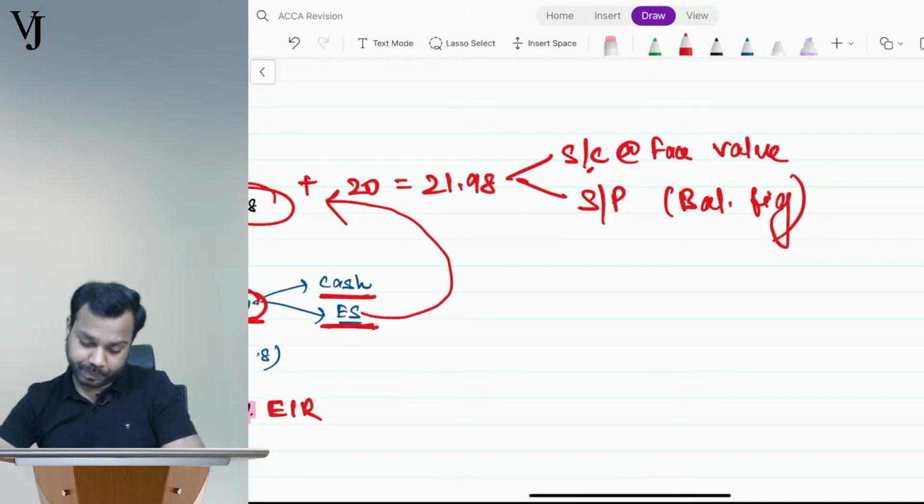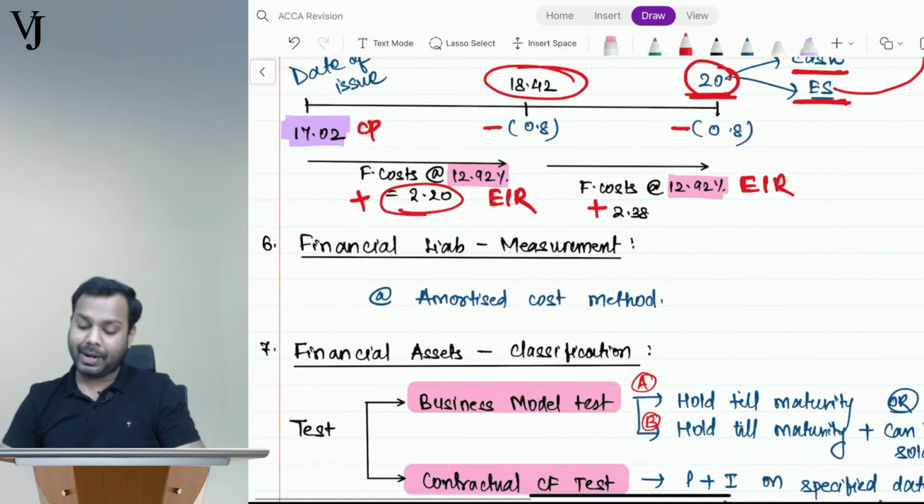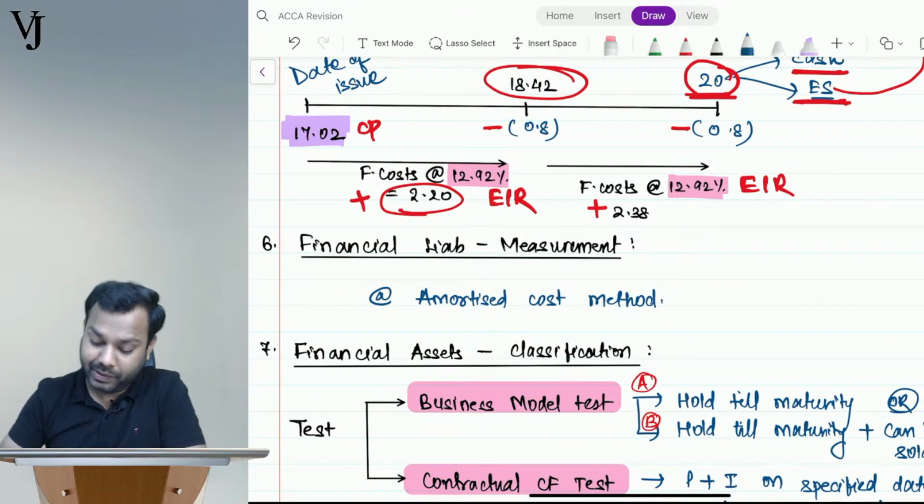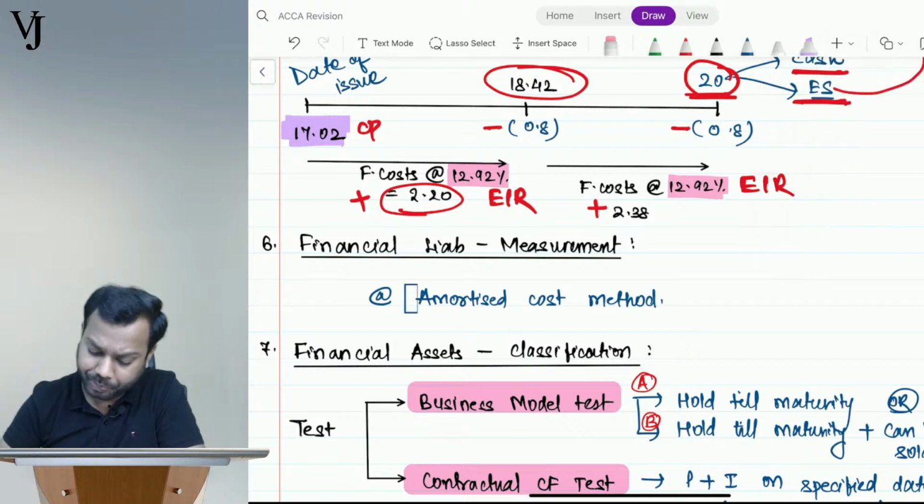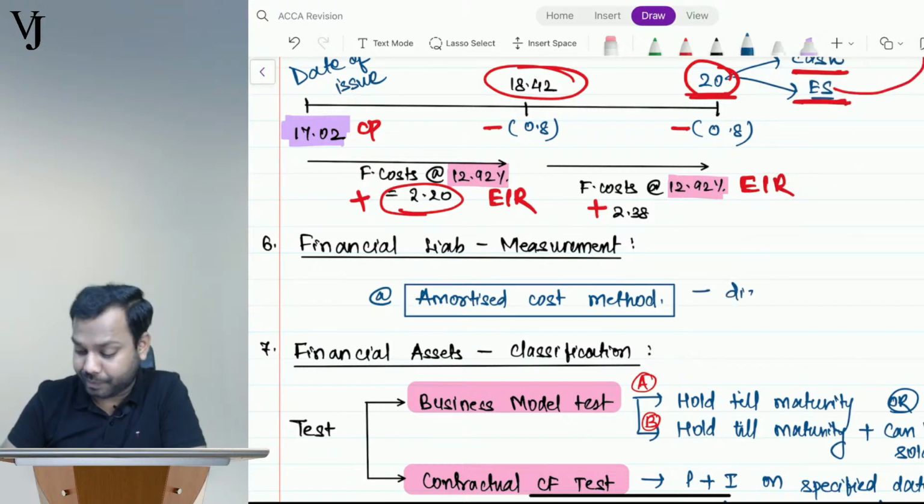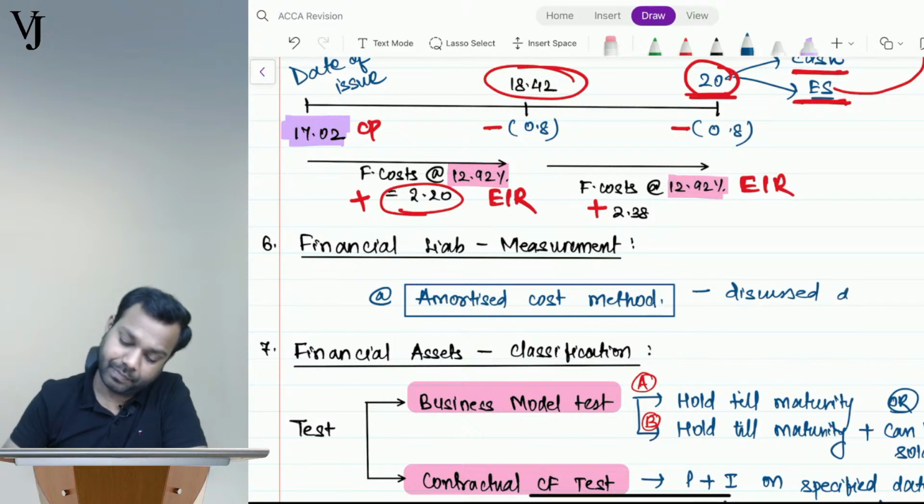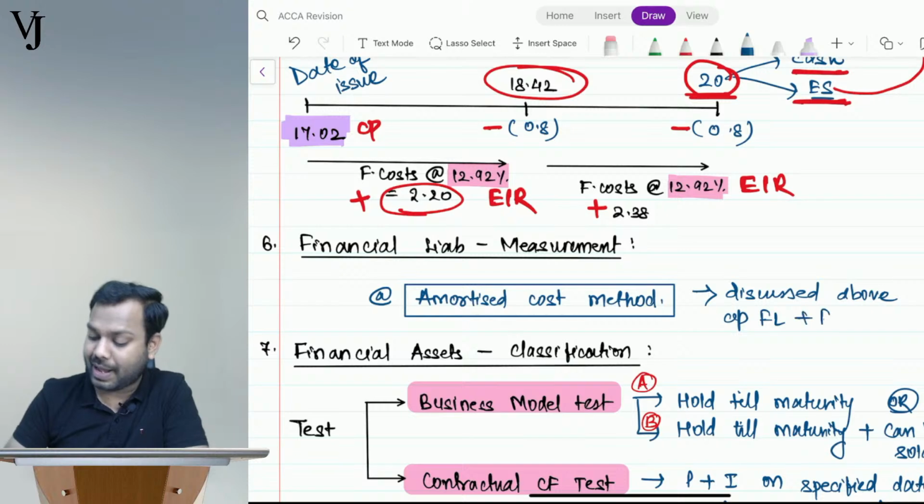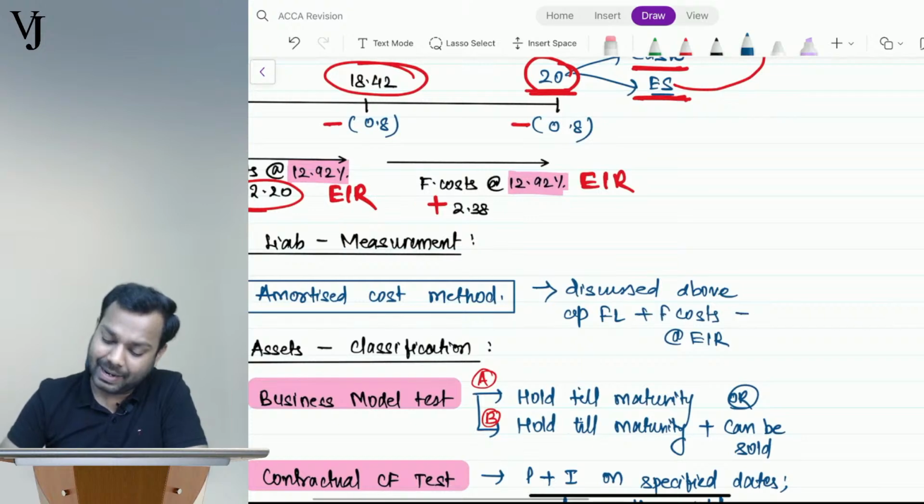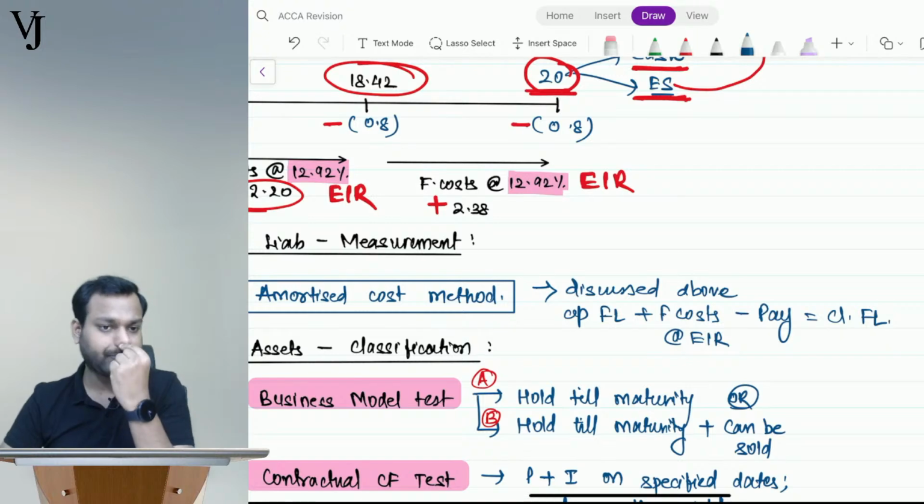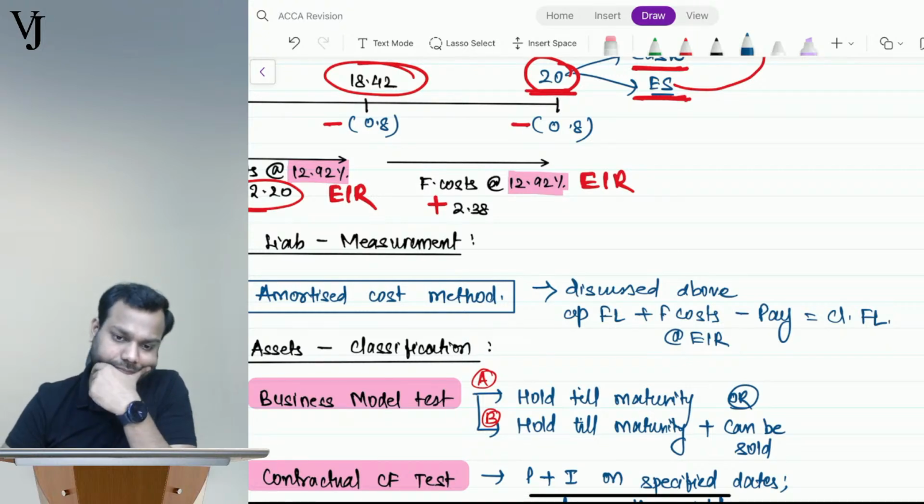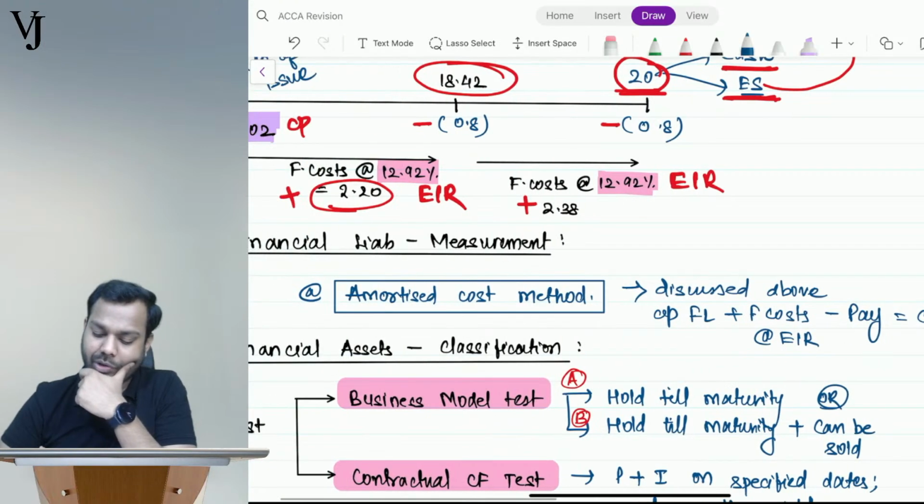Financial liability measurement is at the amortized cost method. Now comes the question, what is the amortized cost method? As discussed above, it is opening financial liability plus finance costs at effective interest rate minus payments, which equals closing financial liability. Is it clear, everyone? So this is how your financial liability is to be measured.